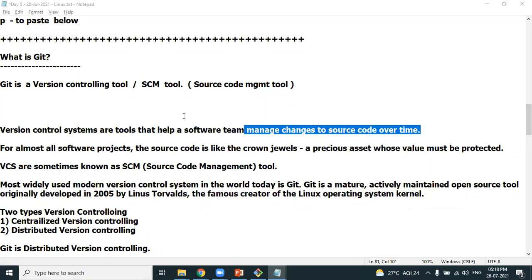If it is .NET developers, .NET code. If it is Python developers, Python code. If it is C++ developers, C++ code. That's most important. Code development is obviously the responsibility of the developers. So version controlling: clients keep on changing the requirements. Clients give us requirement 1 today, next day requirement 2, next day requirement 3. As clients keep on changing the requirements, developers keep on changing the source code.